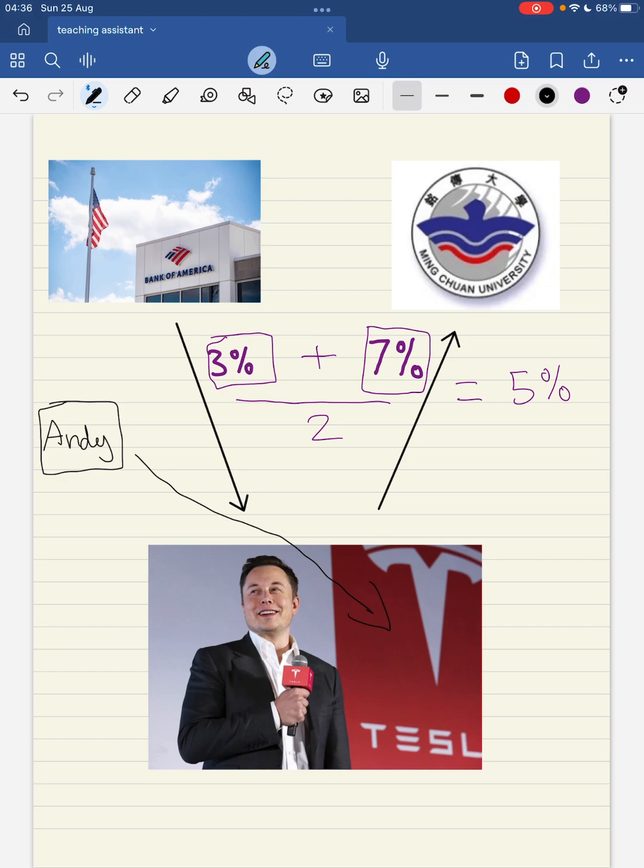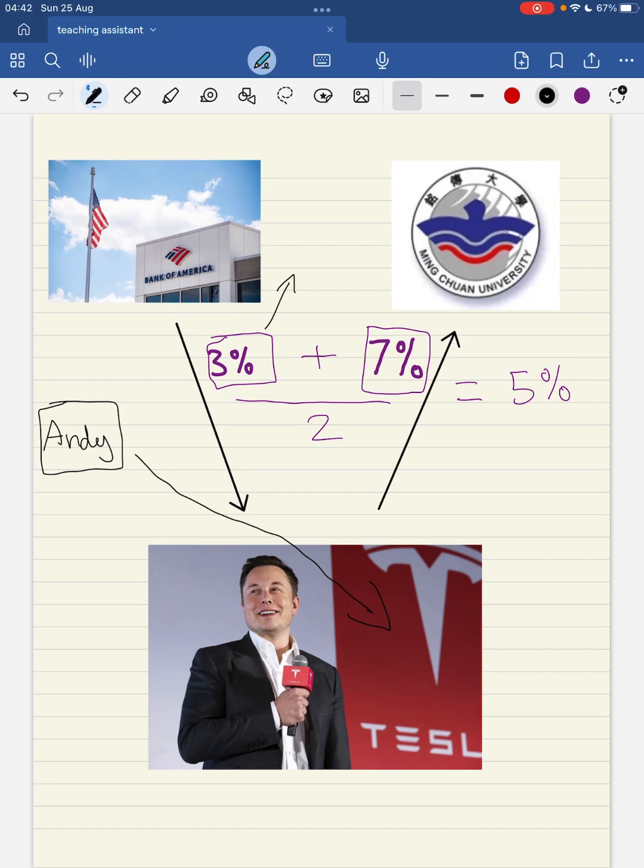As an investor outside, if I want to invest in a company, I must require some sort of return which is higher than 5% so that my money will come back, knowing that the risk is 3% because they always have to pay the interest.